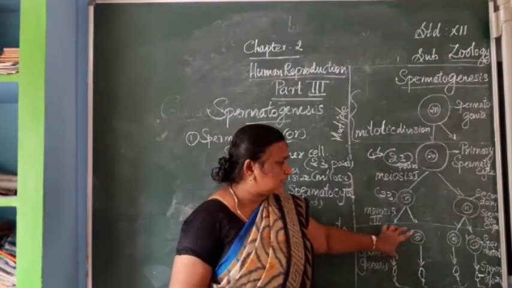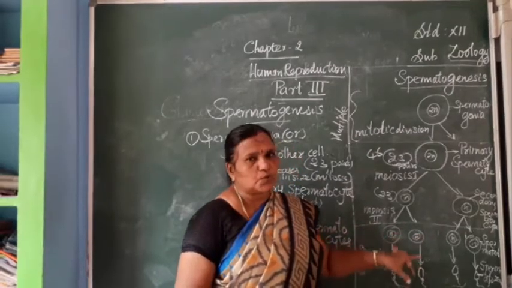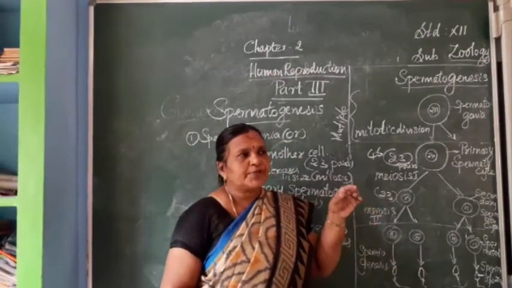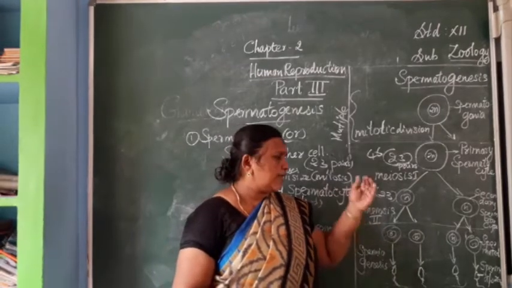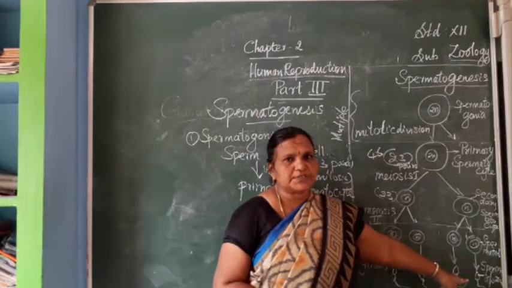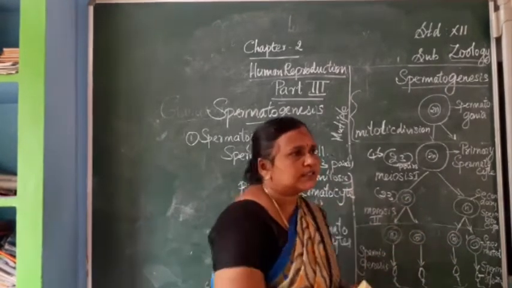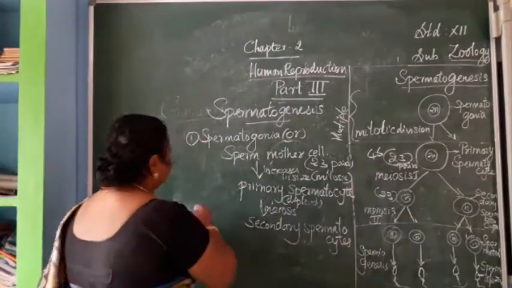During this process, this spermatid will be converted into spermatozoa. Spermatid is the immature sperm and they will be converted into matured spermatozoa or sperms inside the seminiferous tubule. So this process is called spermiation.